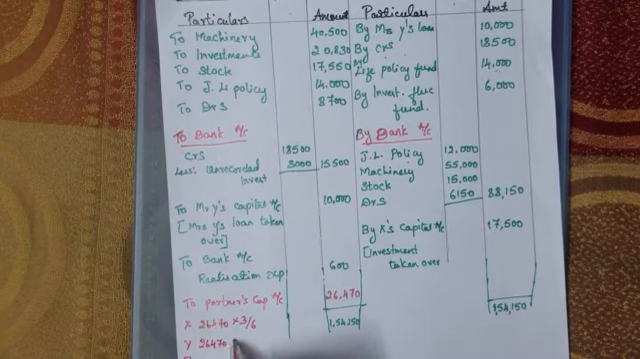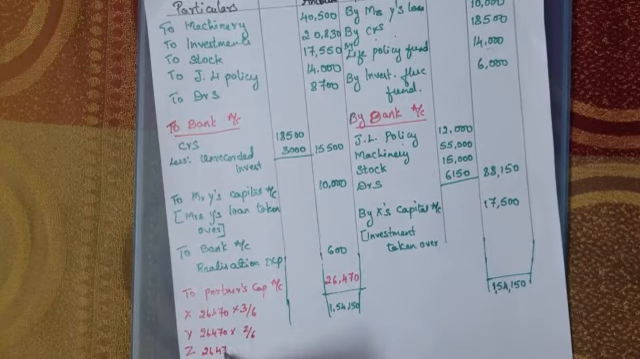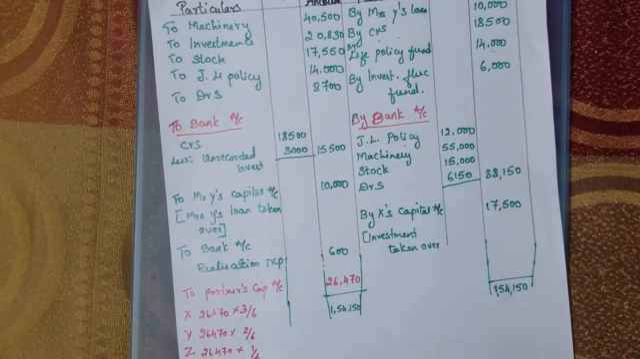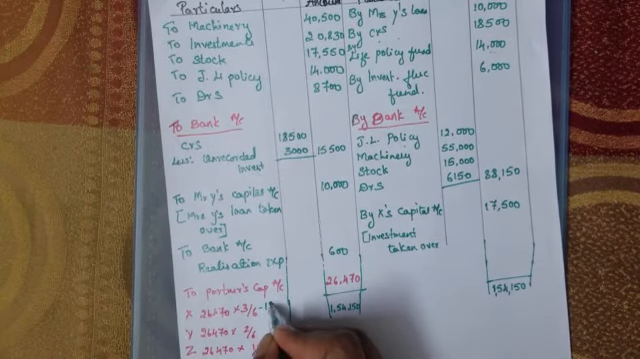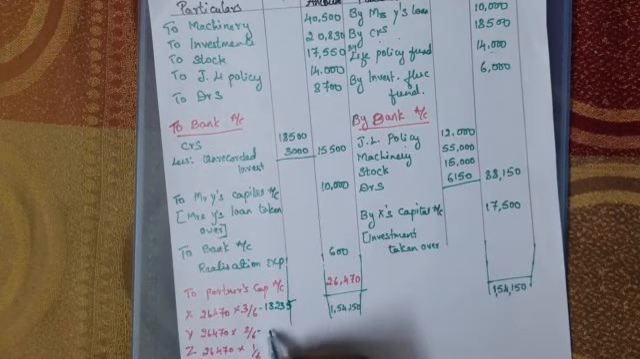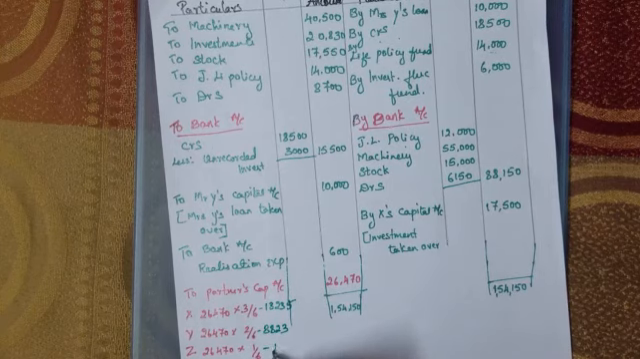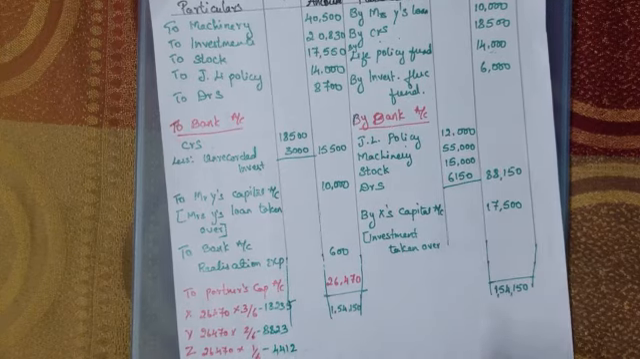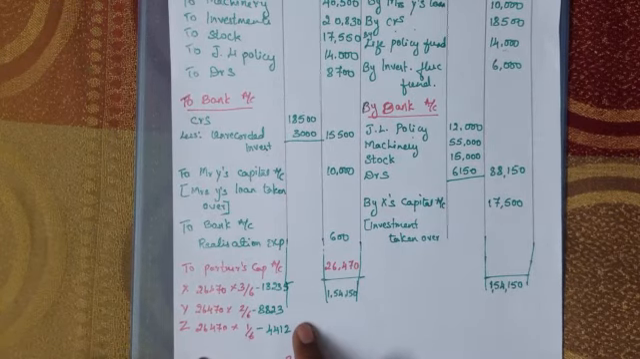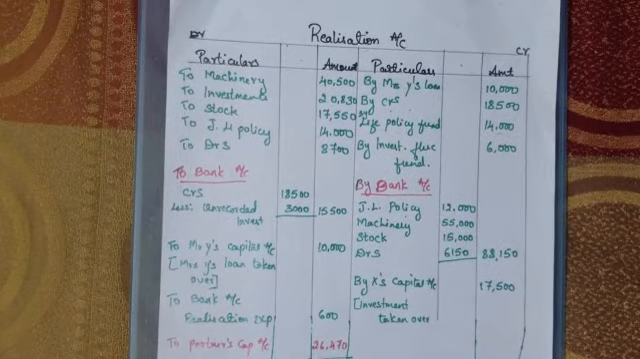Okay, so you will be sharing here. You need to show the sharing, 26,470 into 1/6. So X will be getting 13,235, and Y will be getting 8,823, and Z will be getting 4,412. So this is the amount they are going to get out of the realization profits. The sharing has to be done. So this is the problem.